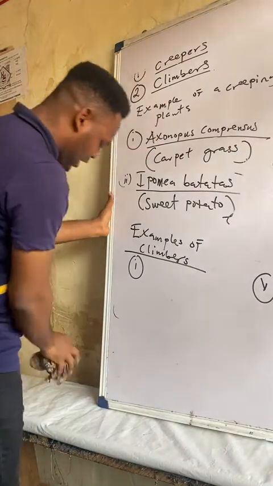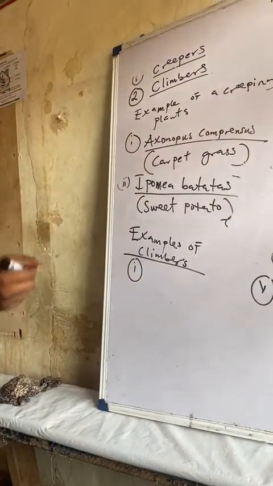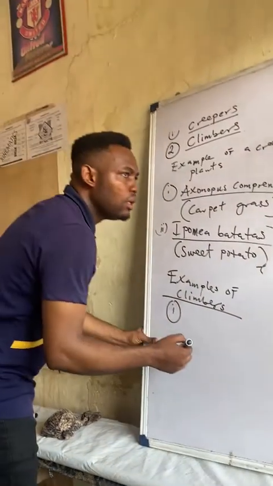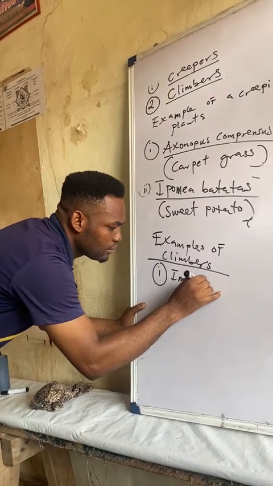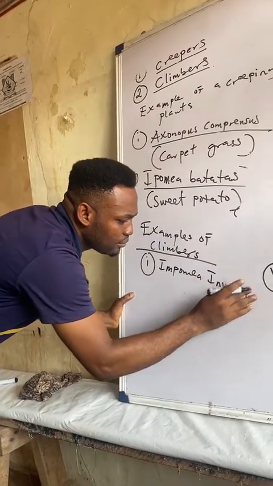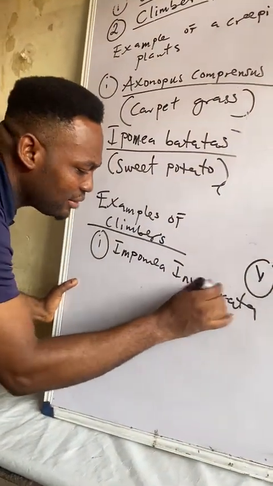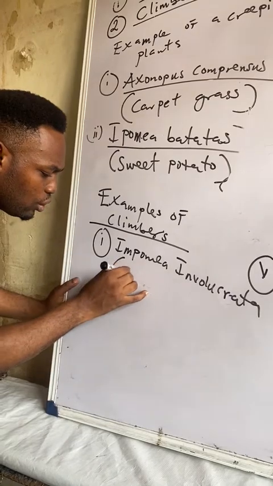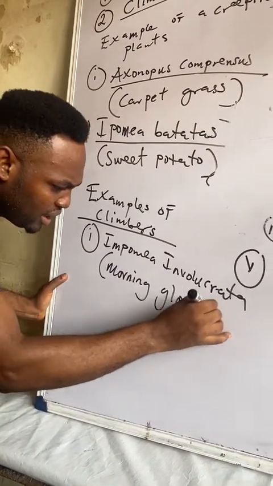But for the one I've seen in past questions before, there is this one we know as Ipomoea involucrata. Ipomoea involucrata is what we call morning glory weed.